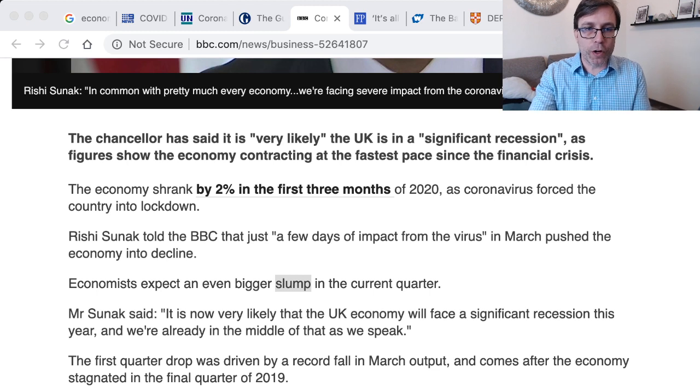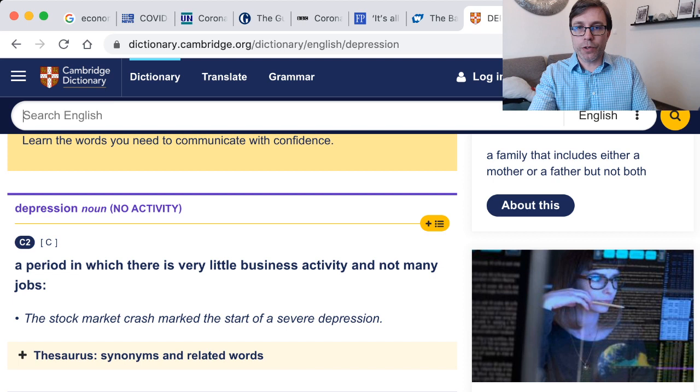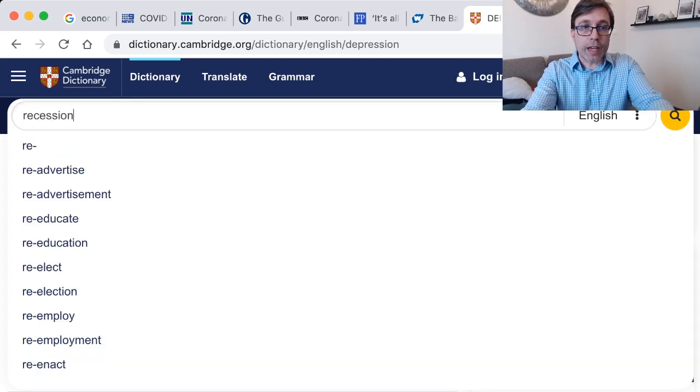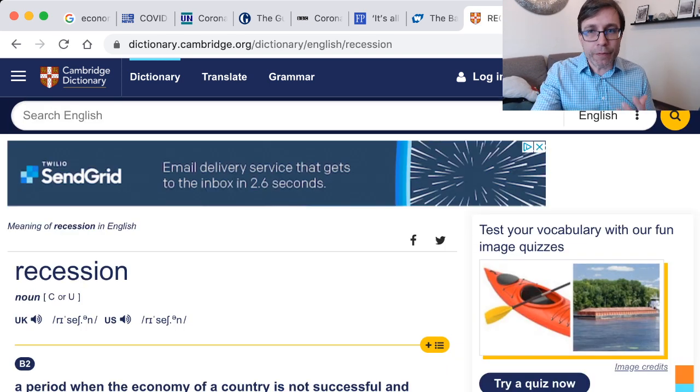So that is one word I'll add. And then the other one, which again is this one, they're talking about stagnating, if something stagnates. So let's go back over to our Cambridge, so you guys can reference this. If we're talking about a recession, and you can kind of get the idea how it's different than a depression, a period when the economy of a country is not successful and conditions for businesses are bad.